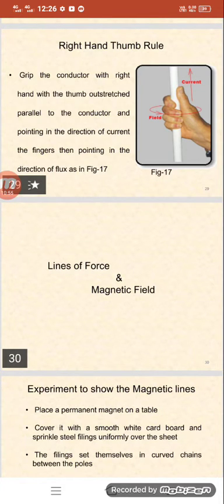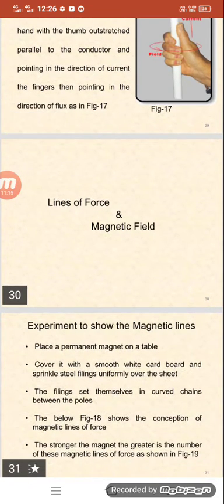Experiment which will show the magnetic lines. So now we are going to look at some concepts regarding lines of force and magnetic field. Place a permanent magnet on a table. Suppose we are placing a permanent magnet on a table. Cover it with a smooth white cardboard and sprinkle steel filings uniformly over the sheet.